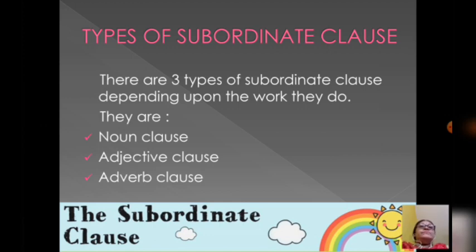Now, types of subordinate clause. There are three types of subordinate clause depending upon the work they do. First, noun clause. Second, adjective clause. And third, adverb clause.